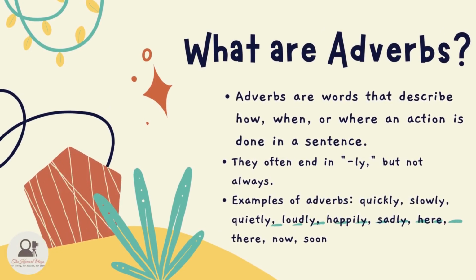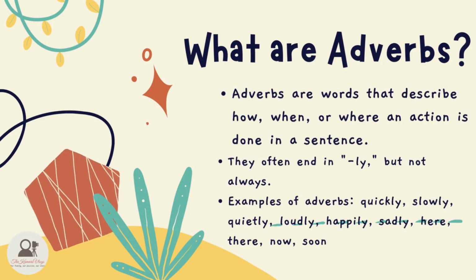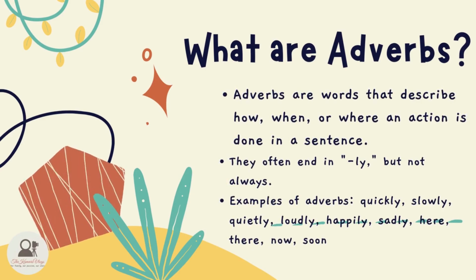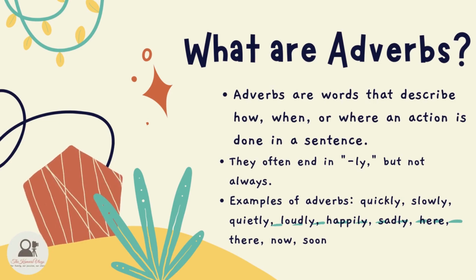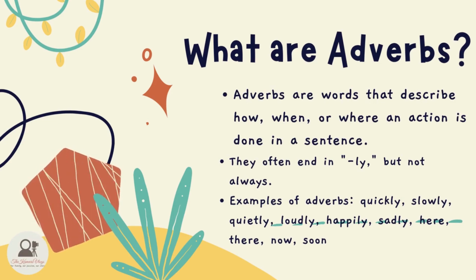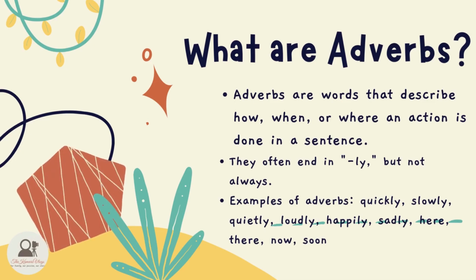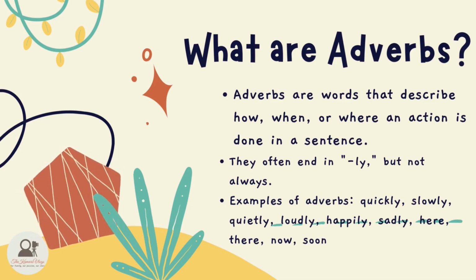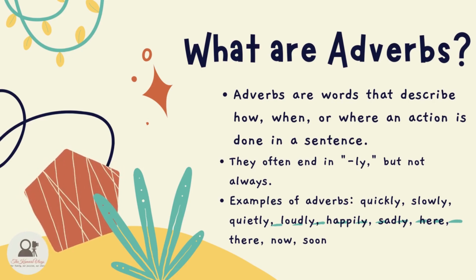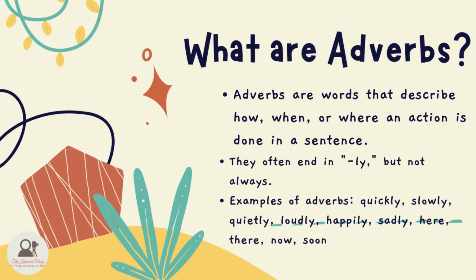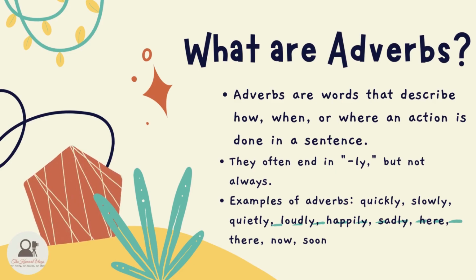What are adverbs? Adverbs are words that describe how, when, or where an action is done in a sentence. They often end in -ly, but not always. Examples of adverbs are quickly, slowly, quietly, loudly, happily, sadly, here, there, now, soon.